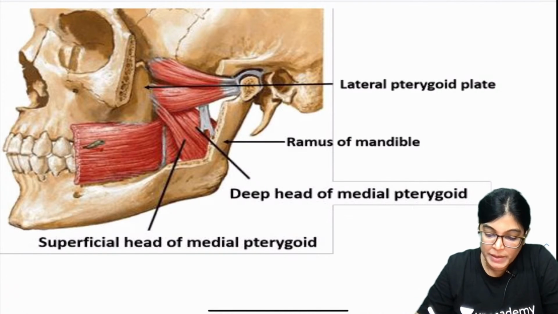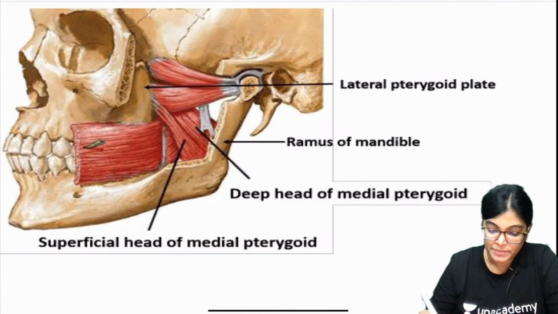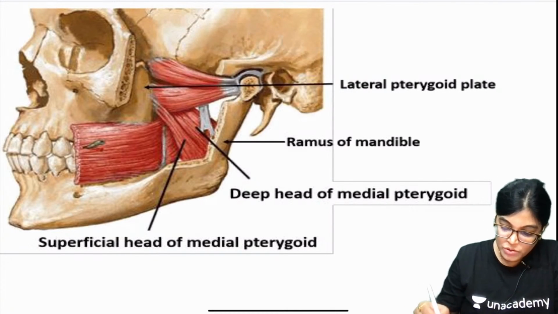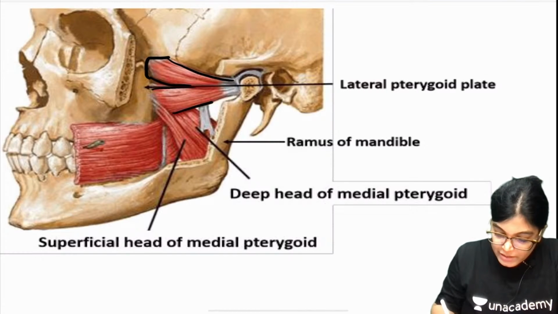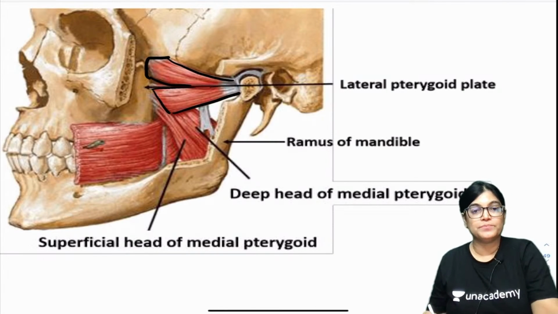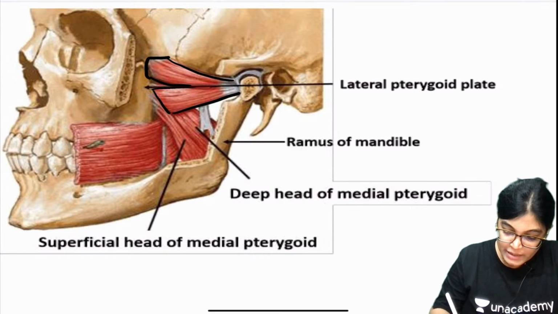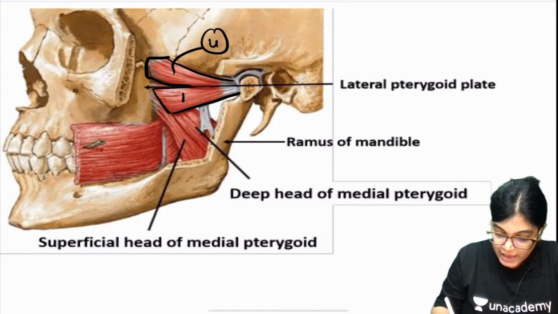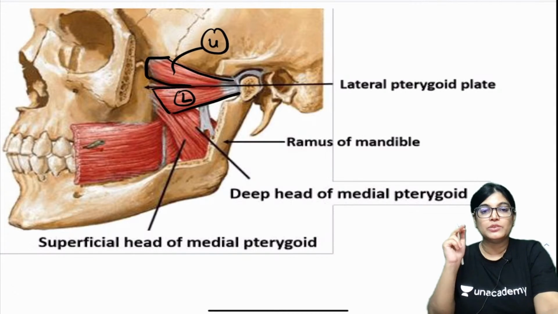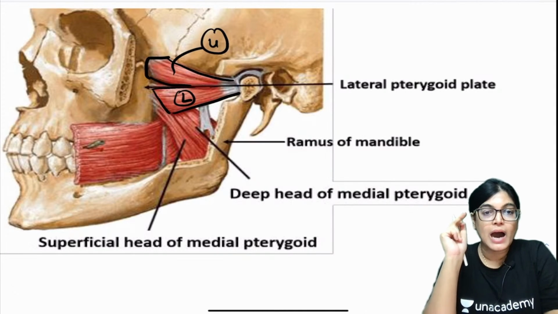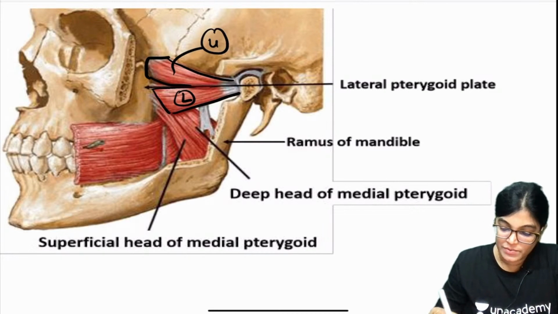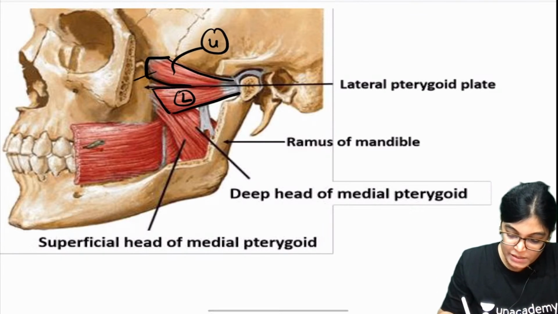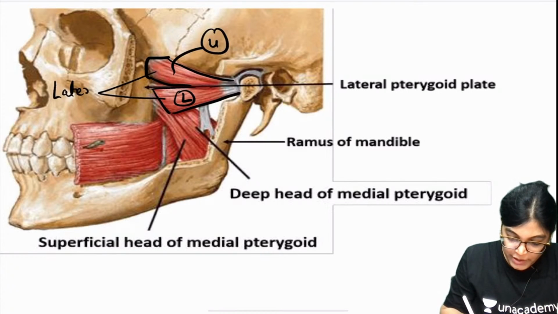In brief, I would like to tell you about their origin and insertion. Here in this diagram, the lateral pterygoid muscle has two heads of origin. This is U for the upper head and this is L for the lower head. Is it clear? I have written U and L. These are the two heads of which muscle? The lateral pterygoid muscle.